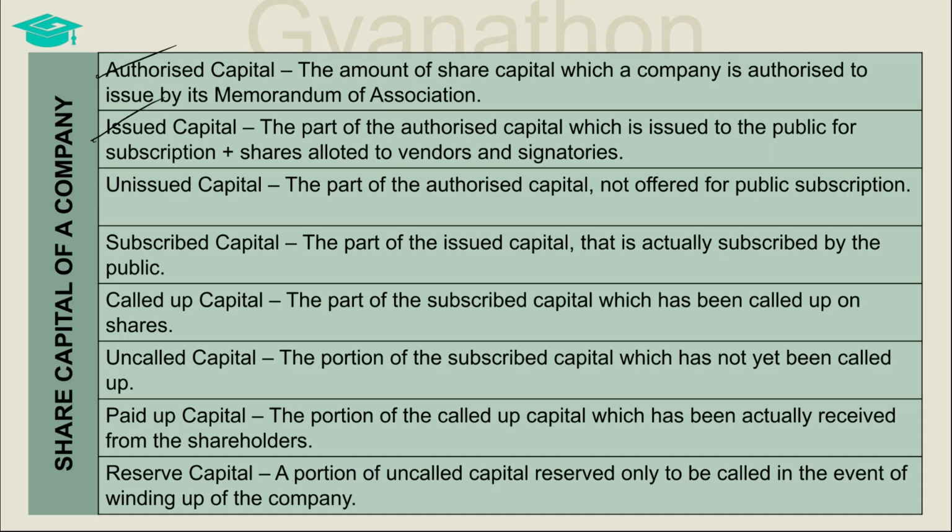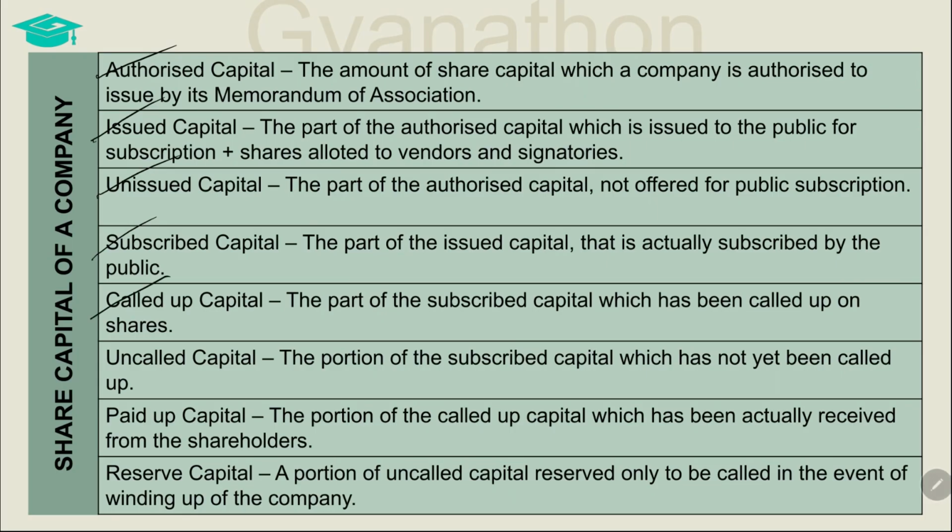When a company issues shares to vendors of assets instead of paying in cash, or when a company issues shares to its signatories, then such shares also form a part of the issued share capital. The part of the authorized capital which is not offered for public subscription is called the unissued capital. Out of the issued capital, the portion that is actually subscribed for by the public is called the subscribed capital.